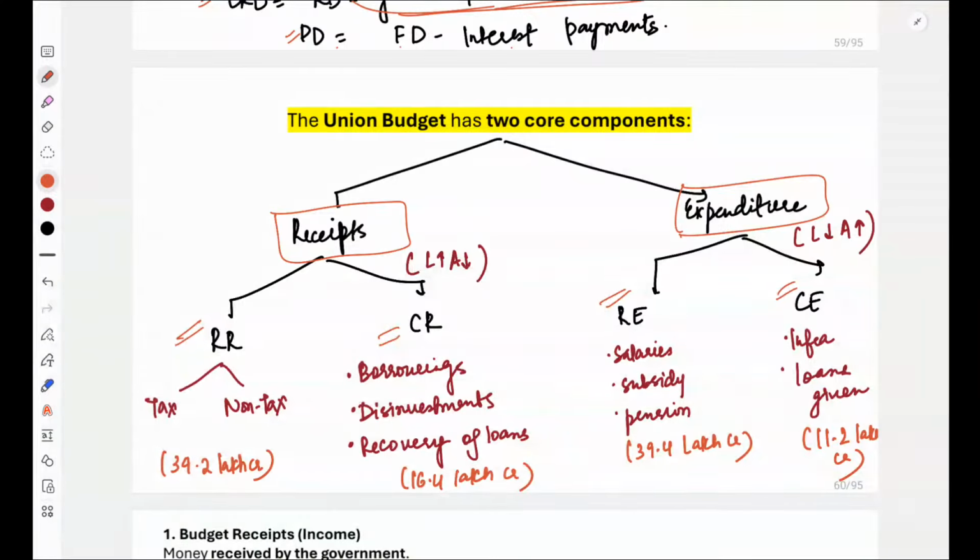For example, if in ESI a question comes that disinvestment will be a part of which of the following components, then you should know that disinvestment will come under capital receipt of the budget, right? So in short, we'll understand the meaning of these components. Budget is divided into receipts and expenditures. Receipt means revenue receipt and capital receipt, and expenditure means capital expenditure and revenue expenditure.